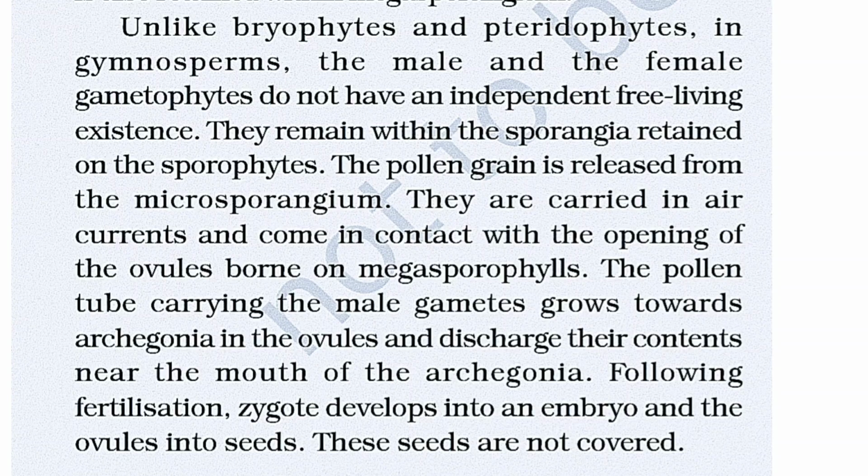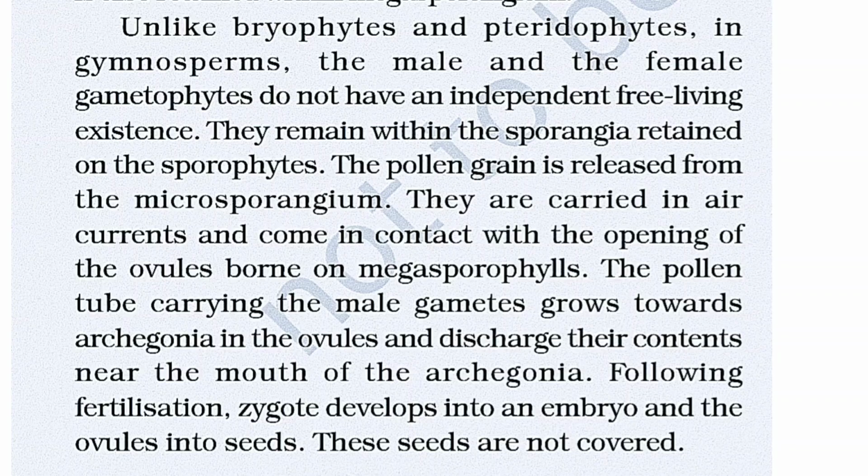Unlike bryophytes and pteridophytes, in gymnosperms the male and the female gametophytes do not have an independent free-living existence. They remain within the sporangia retained on the sporophyte. The pollen grain is released from the microsporangium. They are carried in air currents and come in contact with the opening of the ovules borne on the megasporophyll.